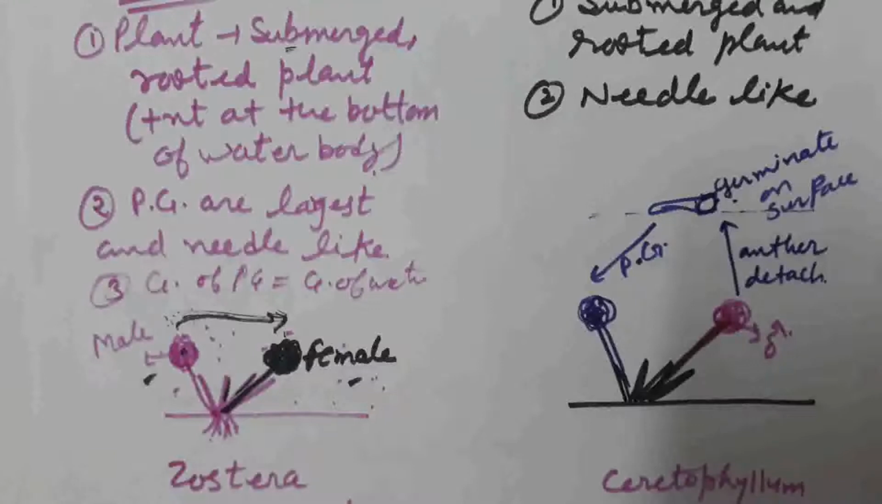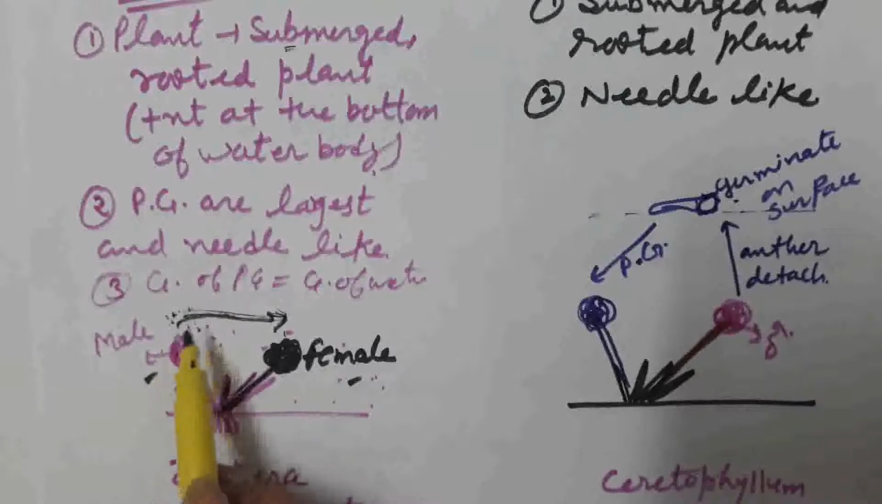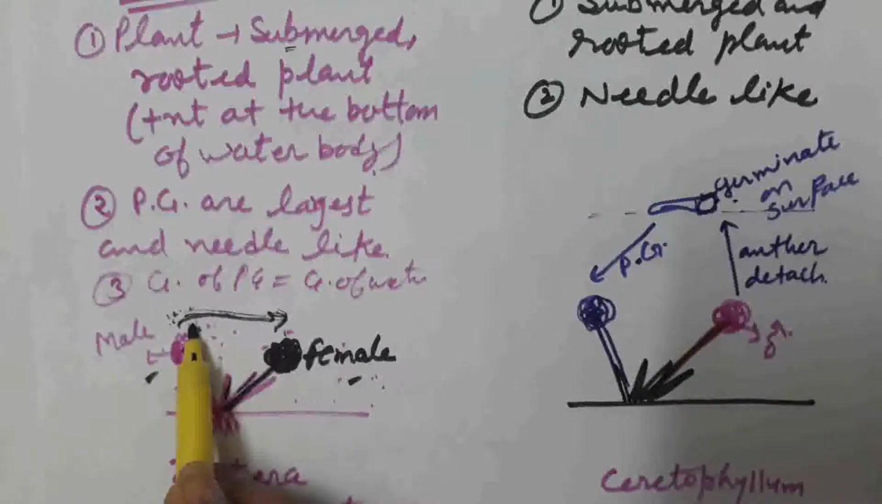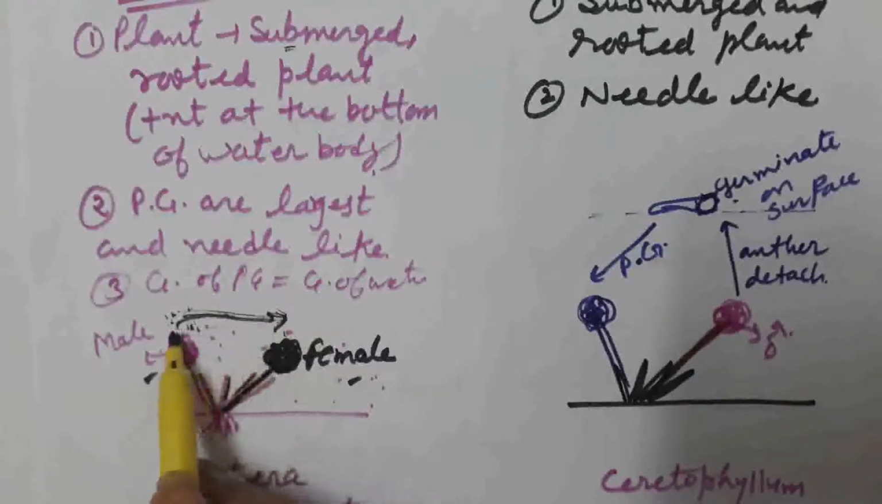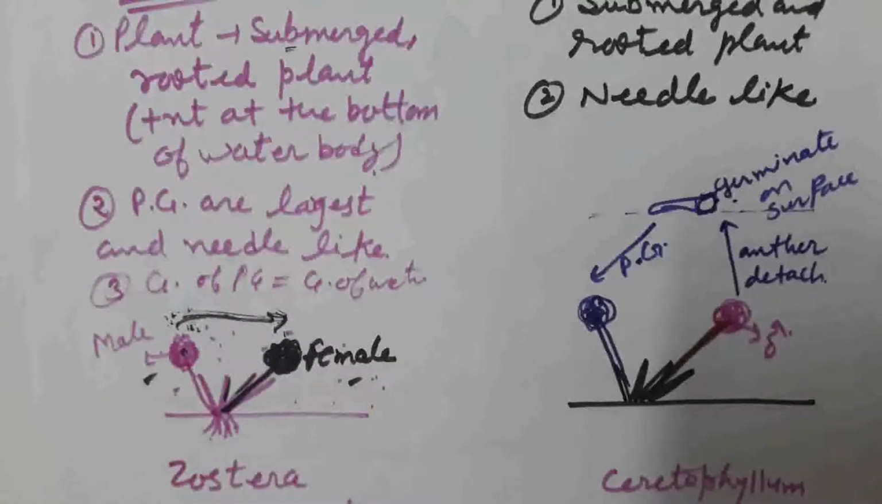So pollination takes place with the water current and fertilization takes place. On maturity, the male flower releases pollen grains. Because the pollen grains have the same gravity as water, they float along with the water current and reach the female flower, pollinate and germinate there, and fertilization easily takes place. So pollination takes place with the help of water under the water. That's why it is known as hypohydrogamy.